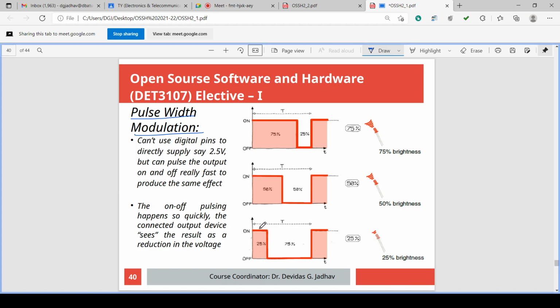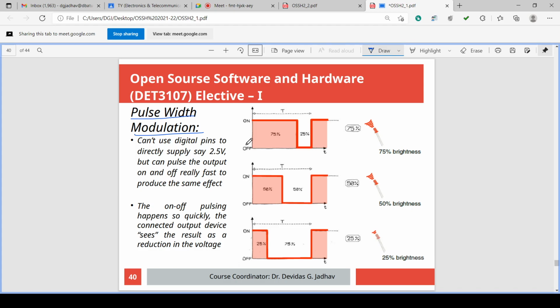Similarly, there is some on time and then some off time. So this on time plus off time is the time period, capital T. Again on time plus off time is capital T. Again on time plus off time is capital T. So capital T is the time period of the wave that we already know.